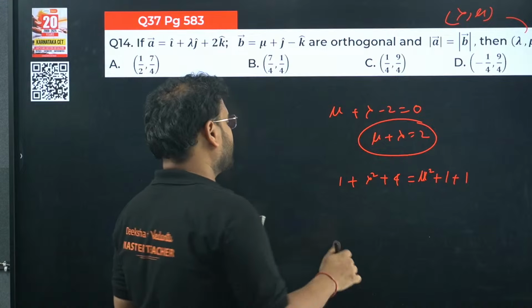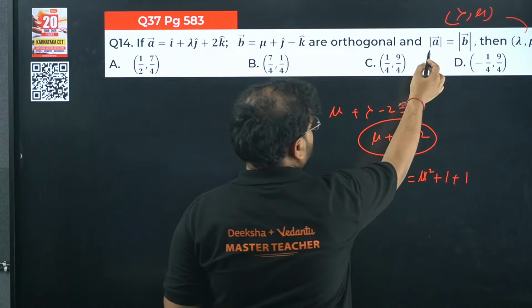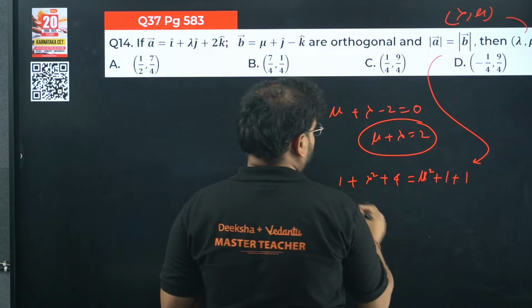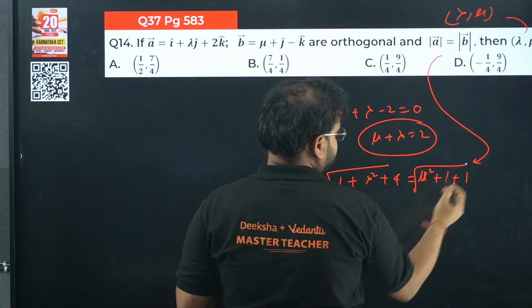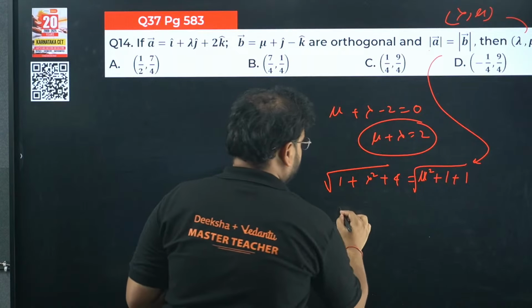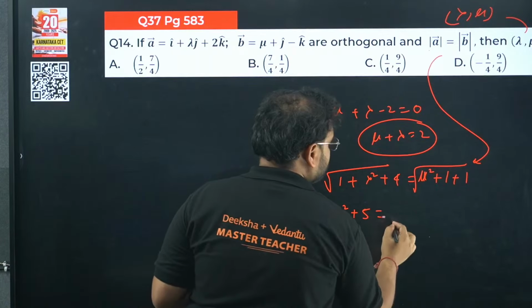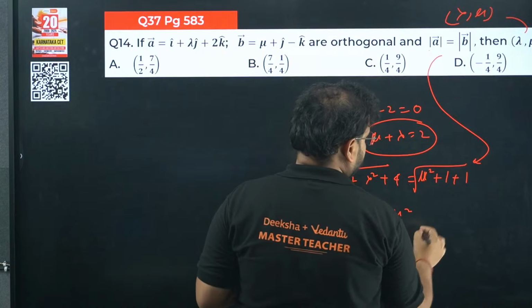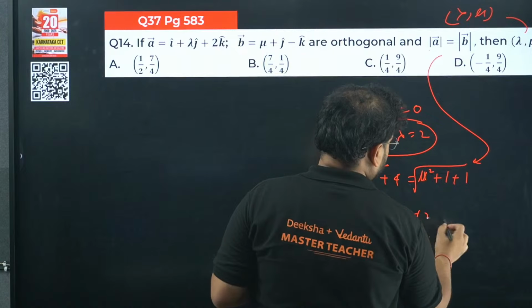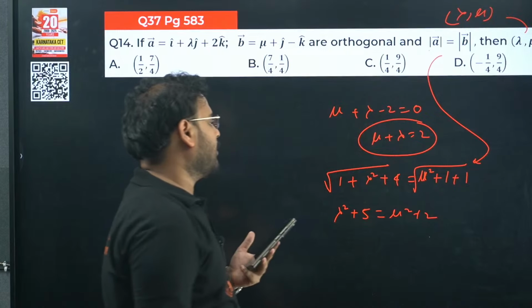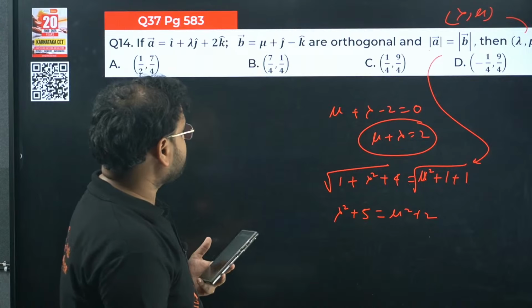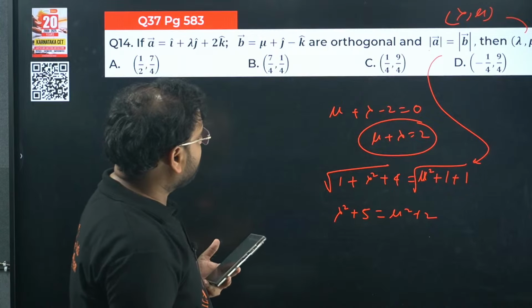No need to write the root actually. I'm using this condition over here. If you want you can write the root also, not a problem. Check this out. So I'll have lambda square plus 5 equals mu square plus 2. I'm taking the root part out now. We can solve from here.